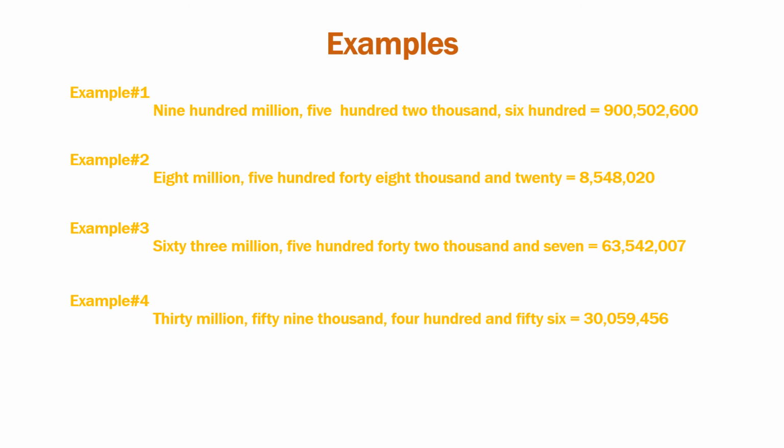Next example, 30 million, 59 thousand, 456. So millions पे is 30, comma, thousands पे is 059, comma, ones पे is 456. So the numeral is 30, comma, 059, comma, 456.